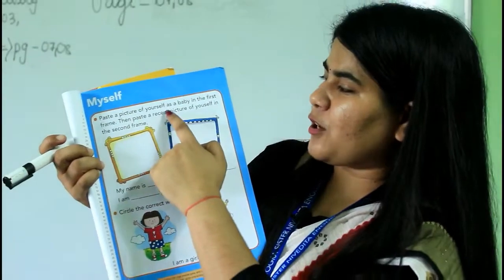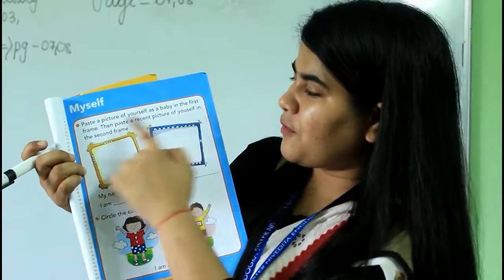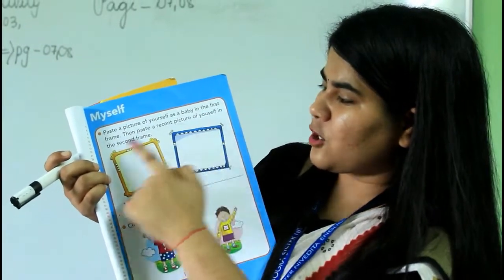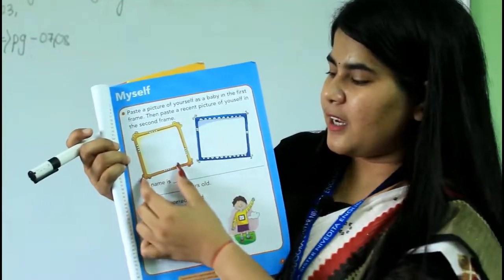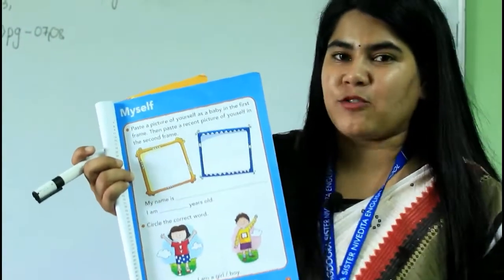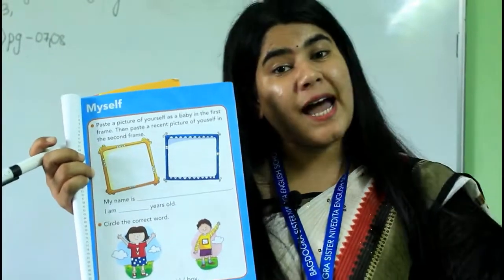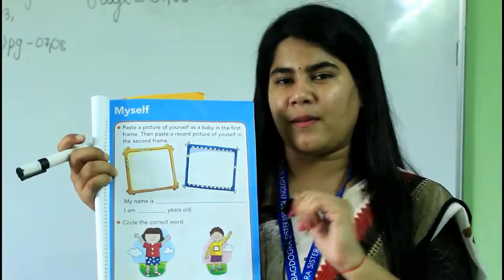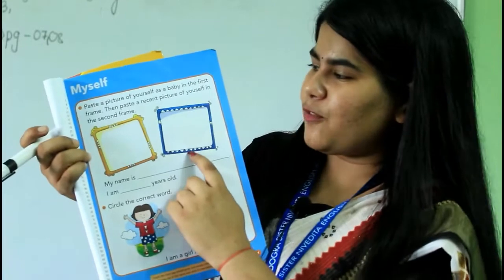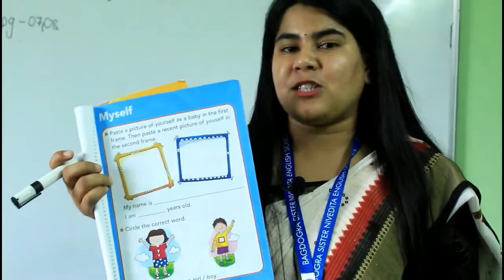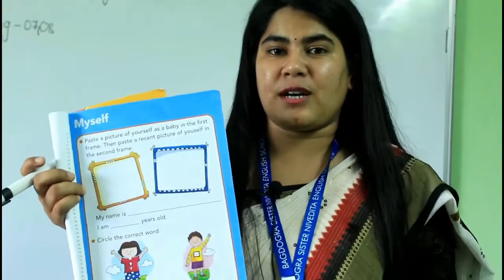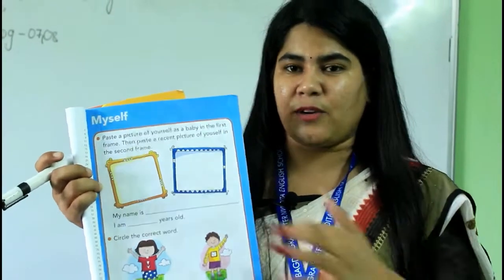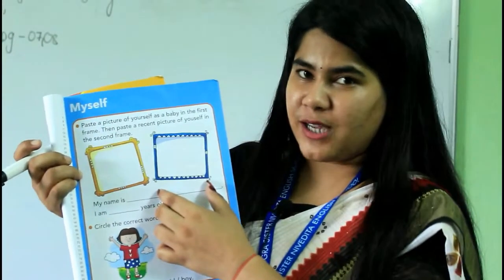Paste a picture of yourself as a baby in the first frame, then paste a recent picture of yourself in the second frame. In this frame you have to paste the picture of your childhood when you were too small, and in this second frame, blue frame, you have to paste your recent photograph. That means the recent one you have to paste, okay?